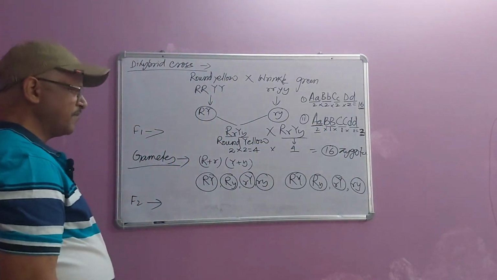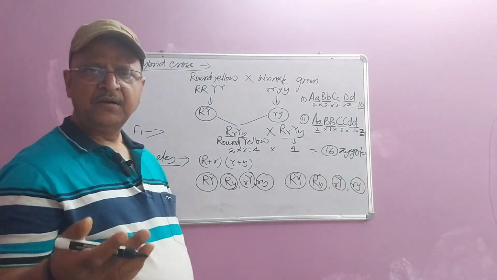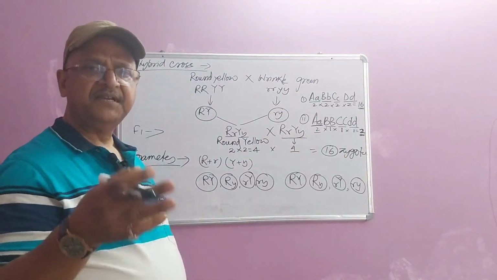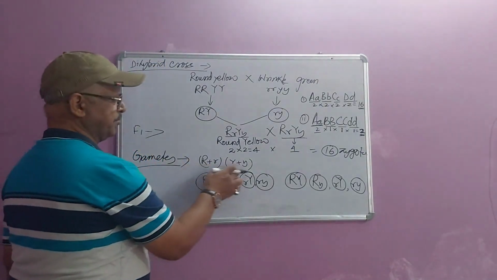Right? And whenever we are going to decide the genotype of the gametes, we have to use this formula.